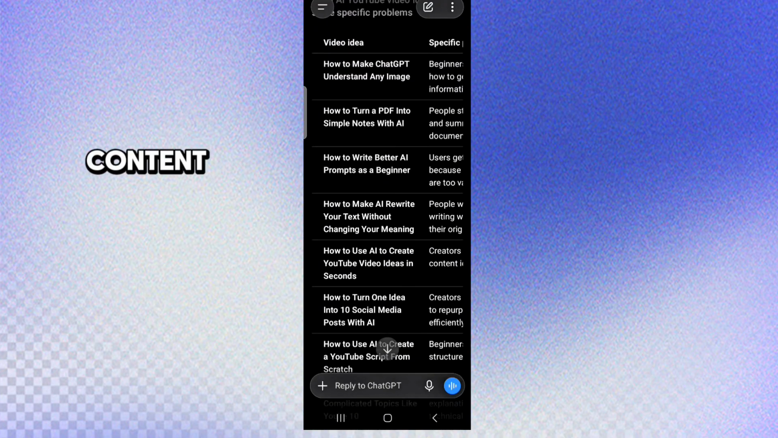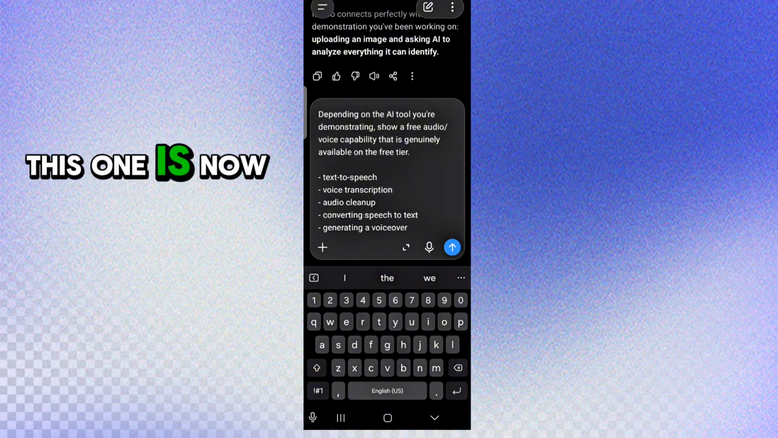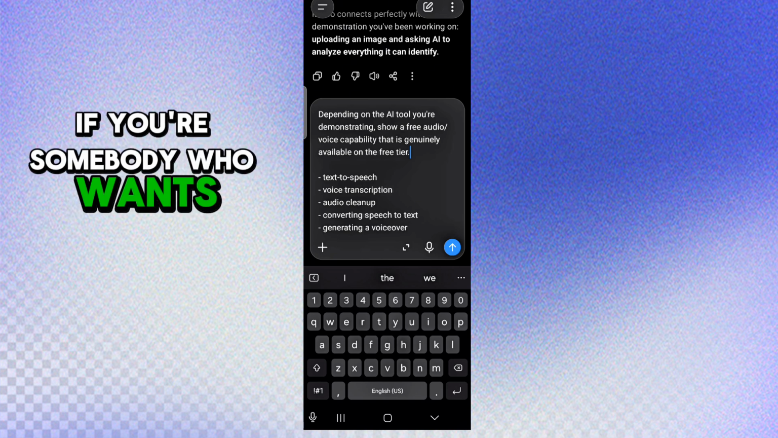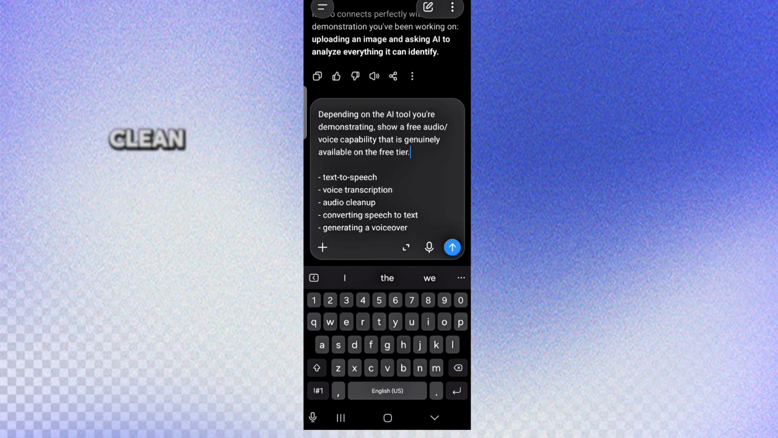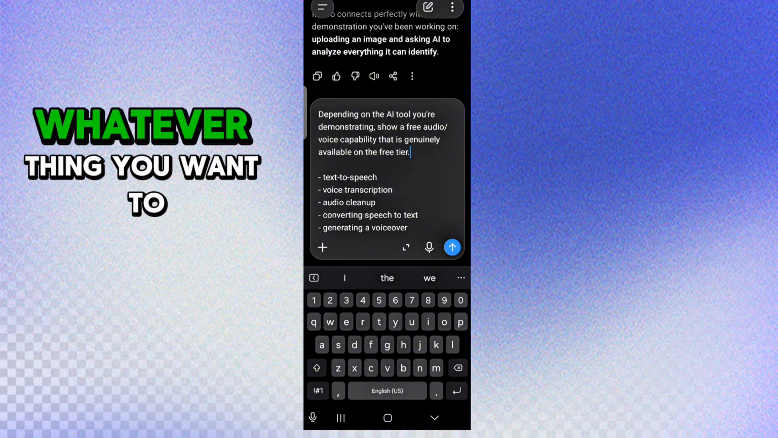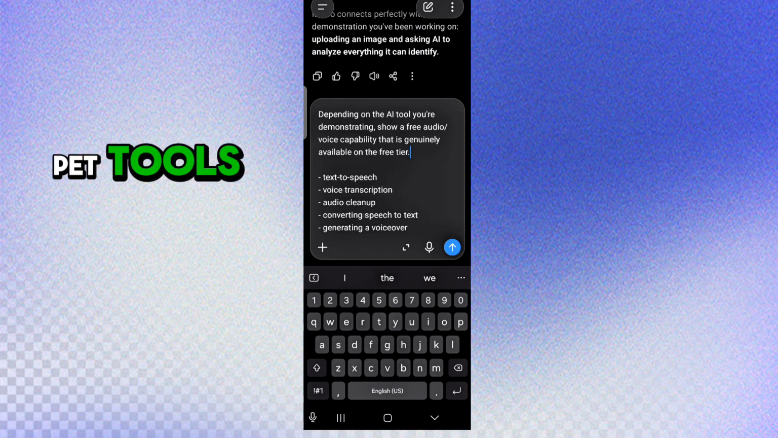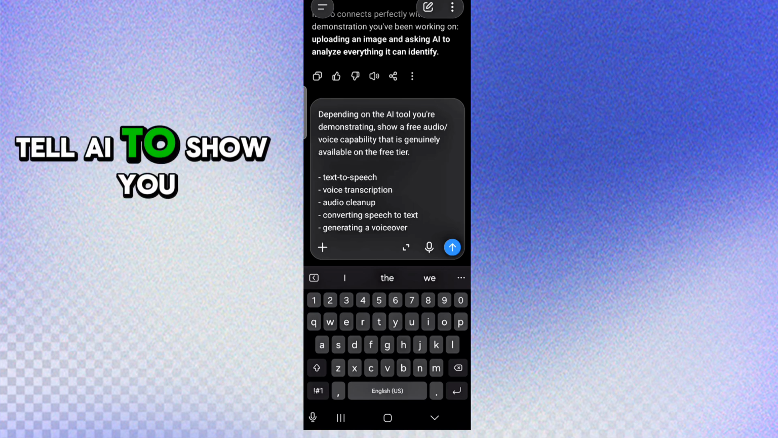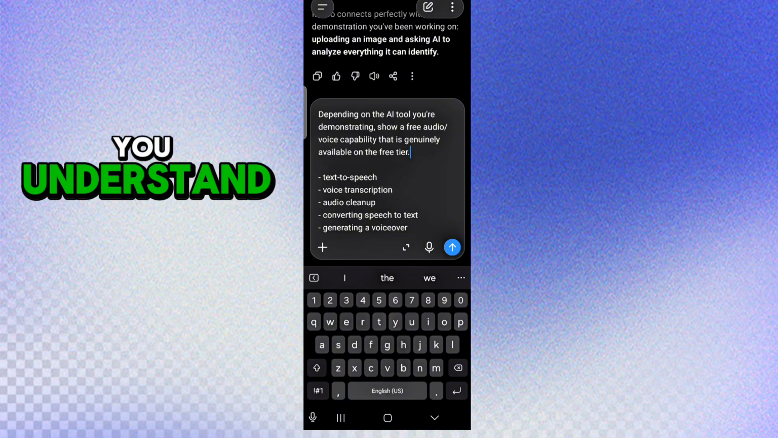So number seven, the last. This one is a banger if you're somebody who wants to do text to speech, voice transcription, audio cleanup, converting speech to text, whatever thing you want to do, and you don't have the money to pay for the paid tools. So this aspect will tell AI to show you the free tools to use. You understand? And the free trials you can use to generate all these things.